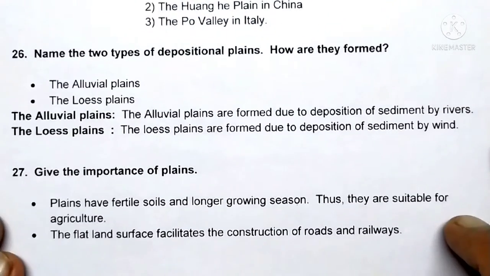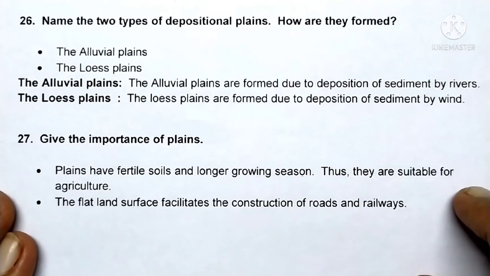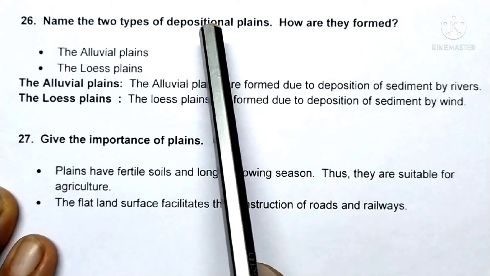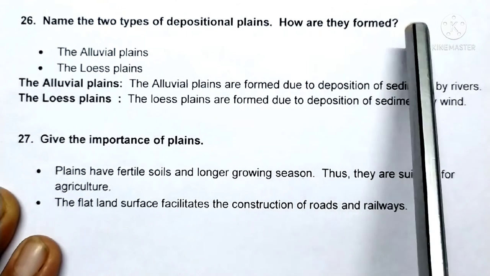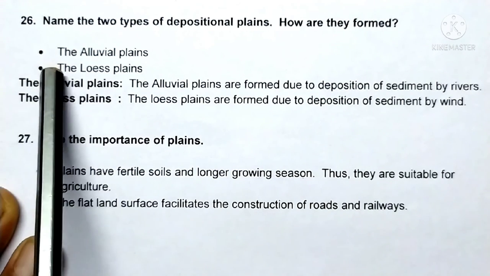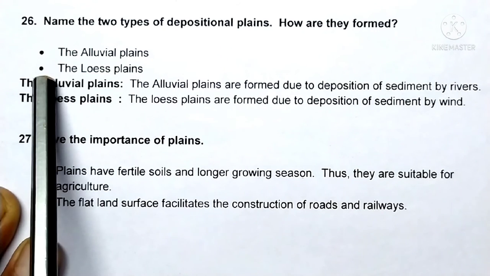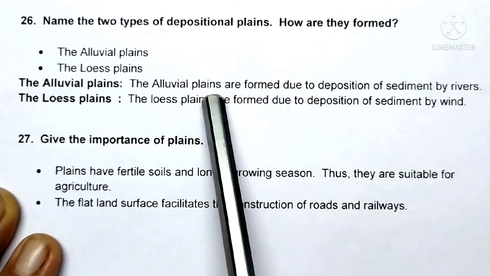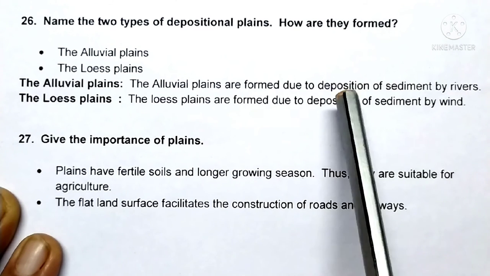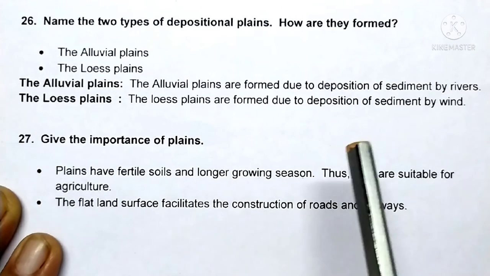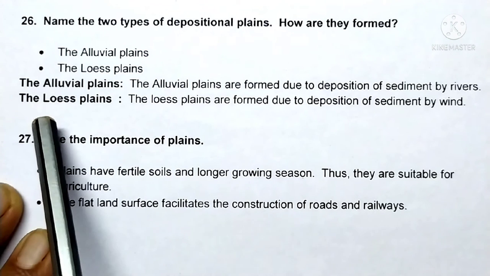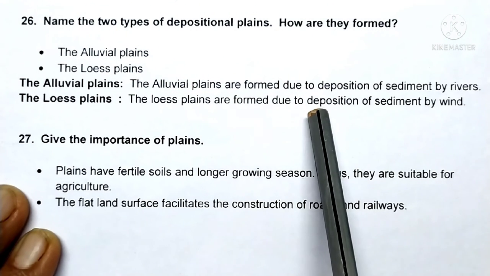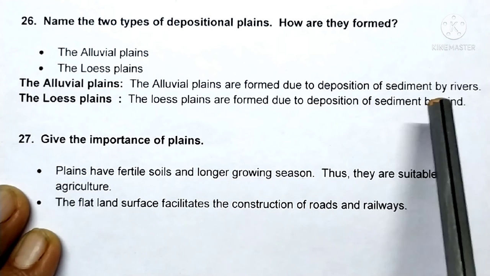Next question, number 26. Name the two types of depositional plains. How are they formed? Answer: the alluvial plains and the loess plains. The alluvial plains are formed due to deposition of sediment by rivers. The loess plains are formed due to deposition of sediment by wind.